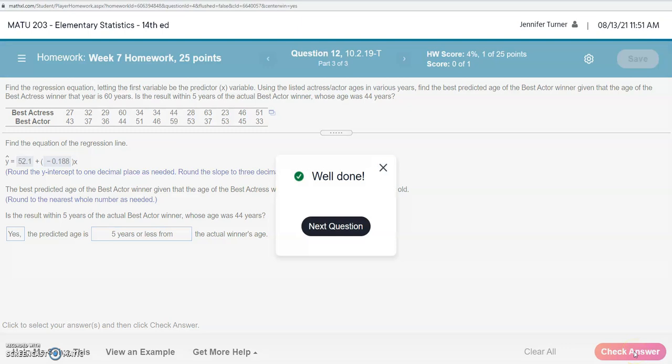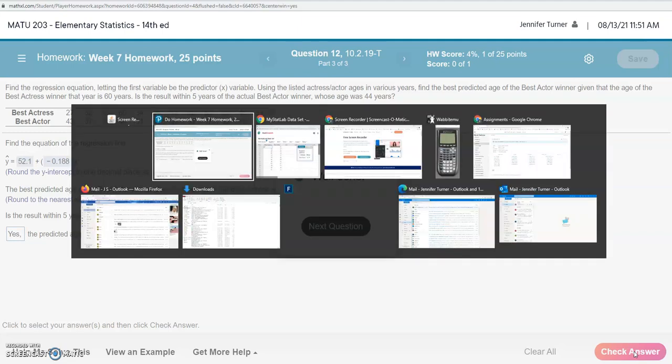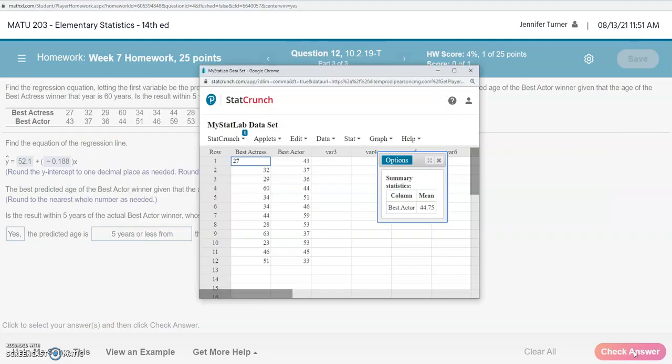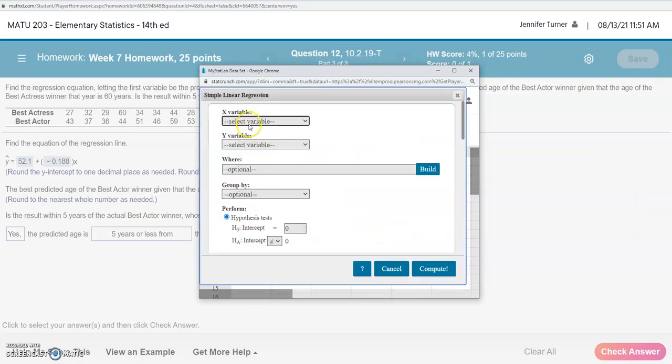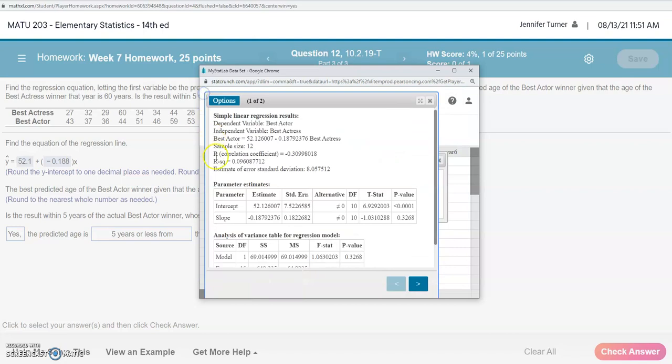Now this was an example where the correlation we had was not very good, and that's why we used the average of the actors' ages to get that best predicted value. But what if the correlation had been good? What if the R value that we had from StatCrunch was indeed very close to 1, or very close to -1, and what if this p-value was very small, less than 0.05 or less than 0.01? Then we would have had good correlation.